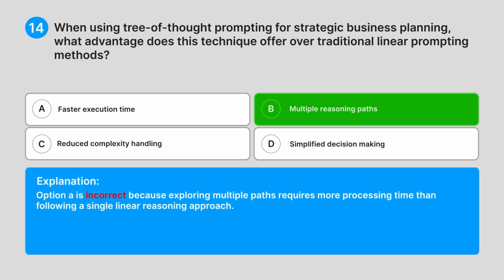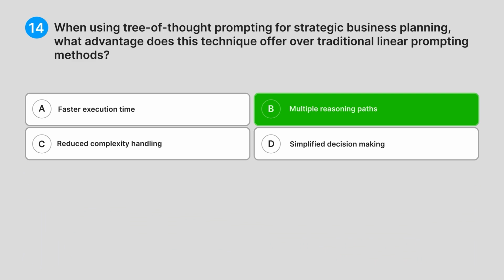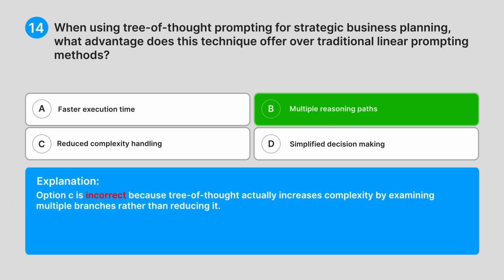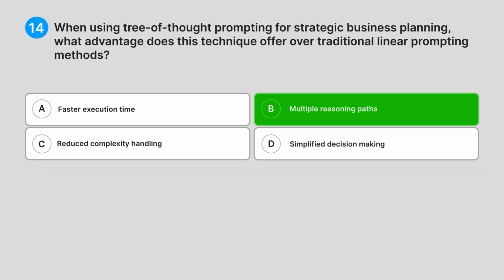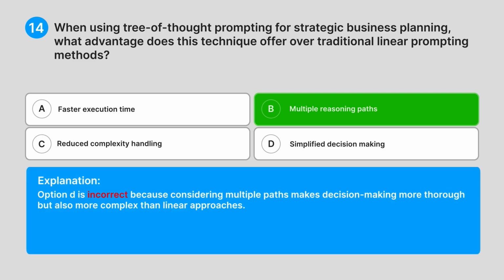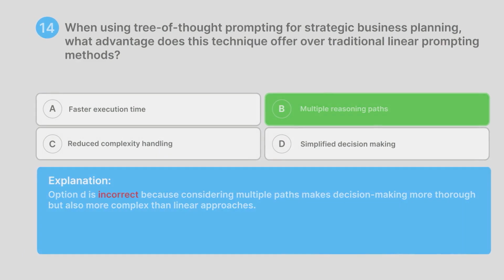Option A is incorrect because exploring multiple paths requires more processing time than following a single linear reasoning approach. Option C is incorrect because tree of thought actually increases complexity by examining multiple branches rather than reducing it. Option D is incorrect because considering multiple paths makes decision-making more thorough, but also more complex than linear approaches.